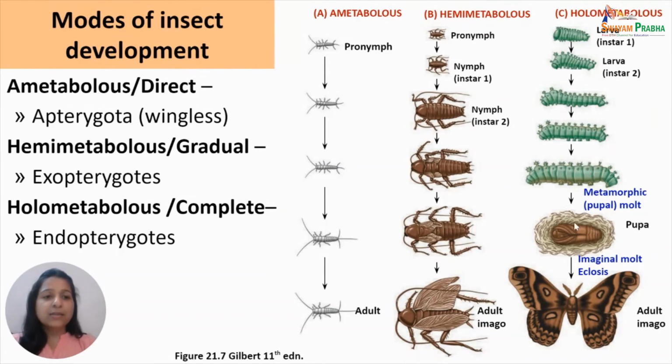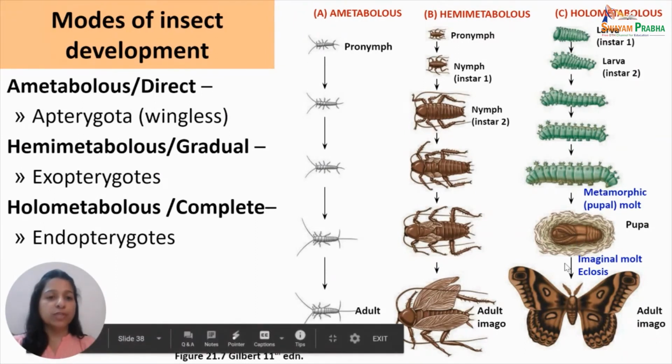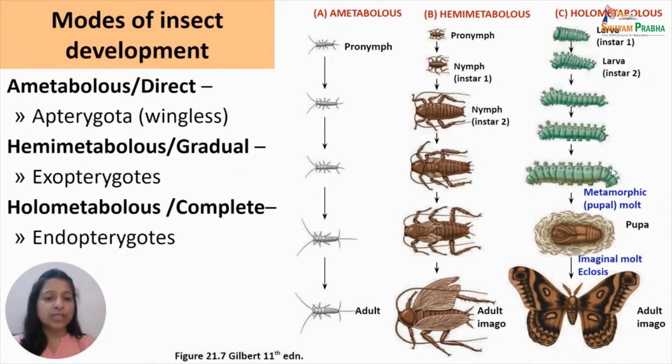It feeds voraciously, it grows, it moves around, and it molts several times, during which the different stages are called instars. After the final instar, the larva undergoes a metamorphic molt to become a pupa, which remains inside a secreted case called a puparium. During this stage, the pupa does not feed. It rather utilizes the stored food reserves that it got while the larva was feeding voraciously. The pupa undergoes the final molt to form the adult. This final molt is called the imaginal molt, and the last stage is called eclosis. So we say that the adult ecloses from the pupal stage.